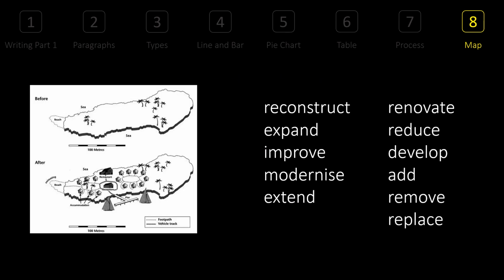And I guess you can see here, I kept this part for you to check which can be done. Here we don't need to use reconstructed because nothing was constructed earlier. So that can be gone. Second one, is there anything expanded? Of course not. We didn't expand an island, right? That is done. Improve. Did we improve on anything? Nope. Yes, we did modernize. We created a modern design in the island. Did we extend anything? No, we didn't extend, except for this pier part which was added, not expanded anyway. Did we renovate? No, renovation was not there.